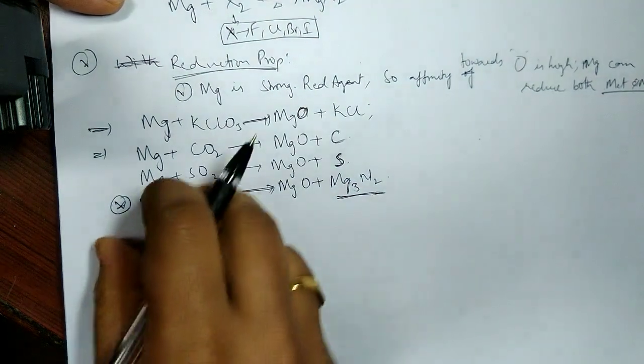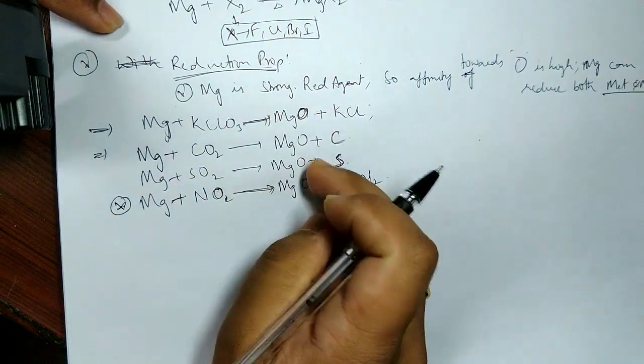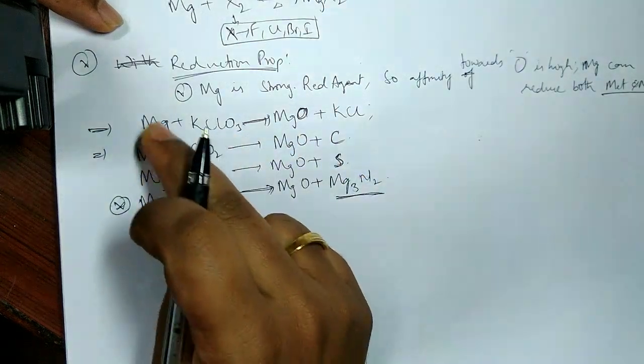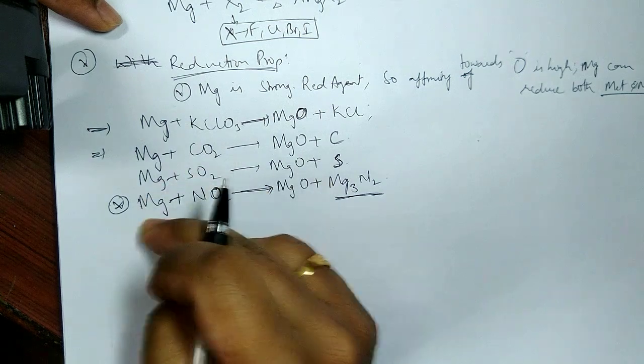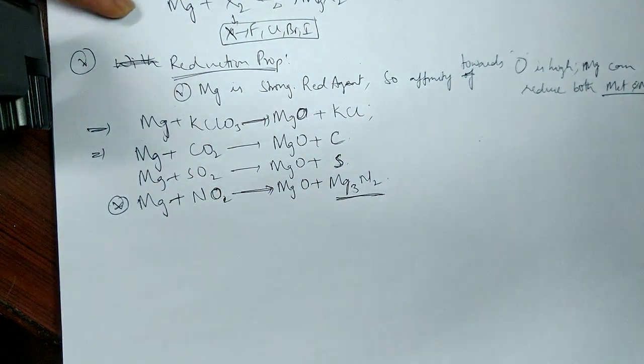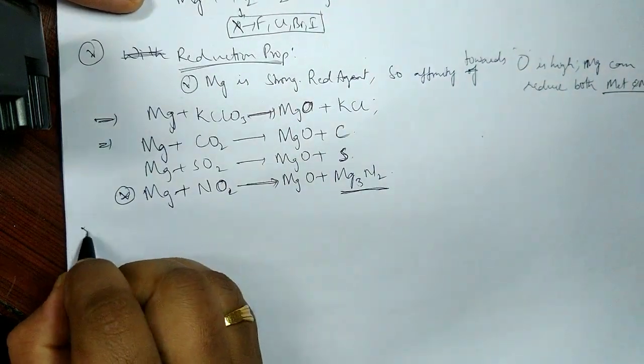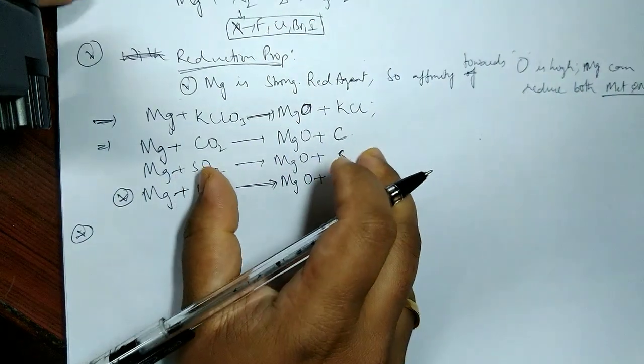So on the whole, our point is not about what the product is, our point is about whether it is behaving as a reducing agent or not. Yes, it's a strong reducing agent and it is pulling out the oxygen from all of them, forming the respective magnesium oxides. Alright, so this is all about the reduction property.